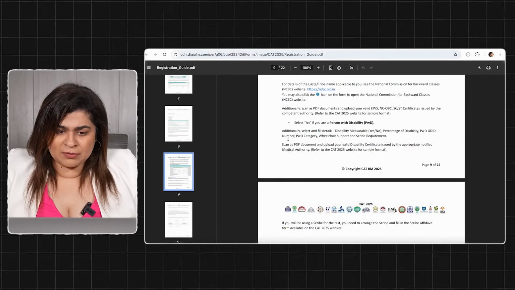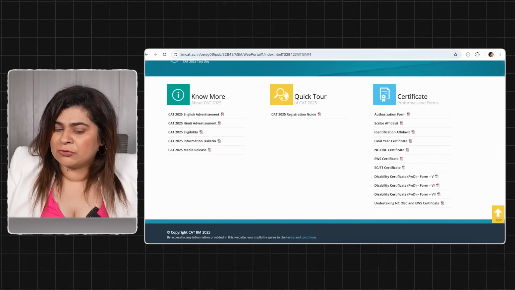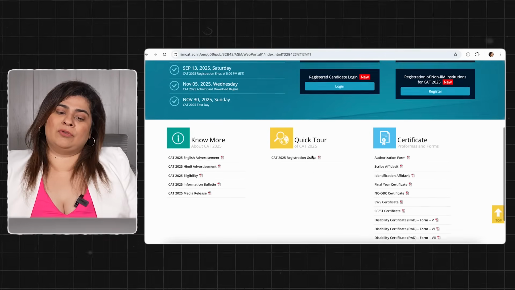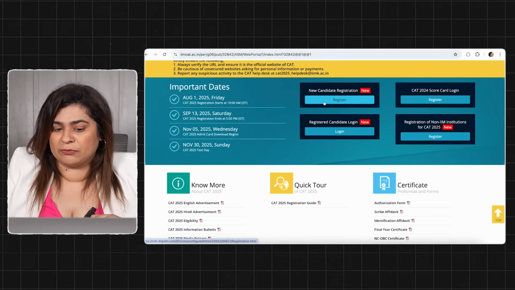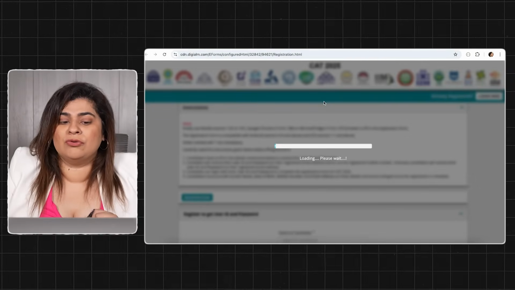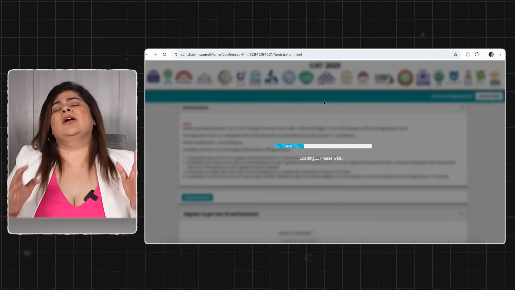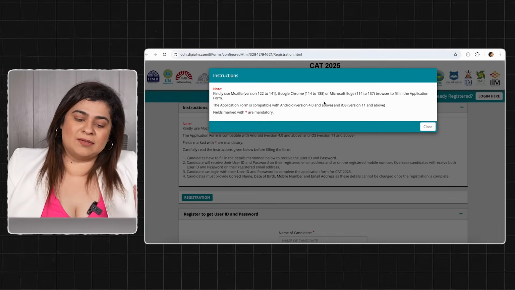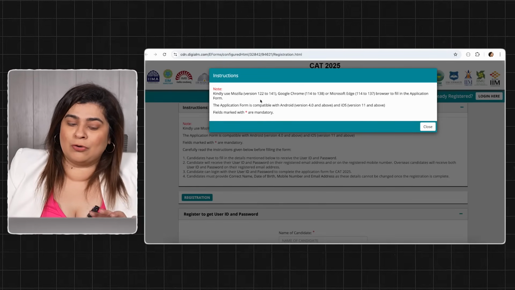It is there available. It's a good detailed 22 page document, but you'll be understanding each and every section of the form with me right now itself. So when we start with the new candidate registration, give it probably 30 seconds to load the application form. Once it is there, again, see it has mentioned here also.